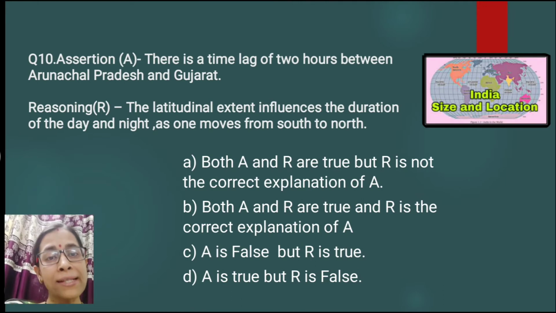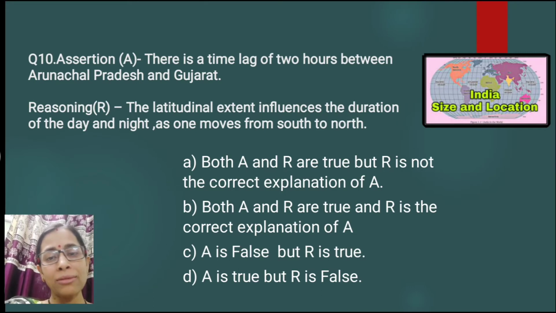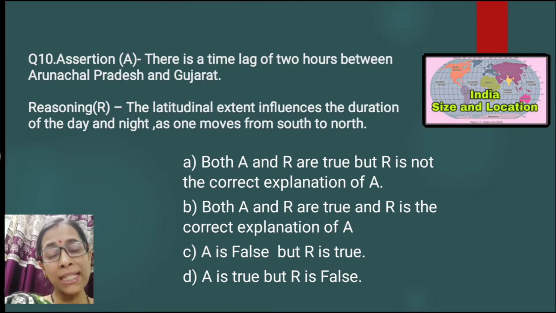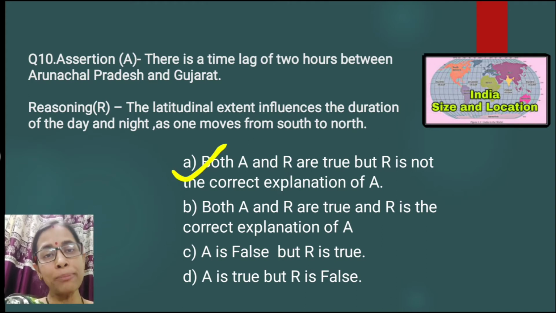Question number 10. Assertion is given here: there is a time lag of 2 hours between Arunachal Pradesh and Gujarat. This sentence is very correct. And reasoning is given here: the latitudinal extent influences the duration of day and night as one moves from south to north. This is also very correct. Latitude influences the duration of day and night. Depending on the nearness to the equator, the length of the day and night keeps on varying. So here the correct answer is option number A. Both A and R are true, but R is not the correct explanation of A.